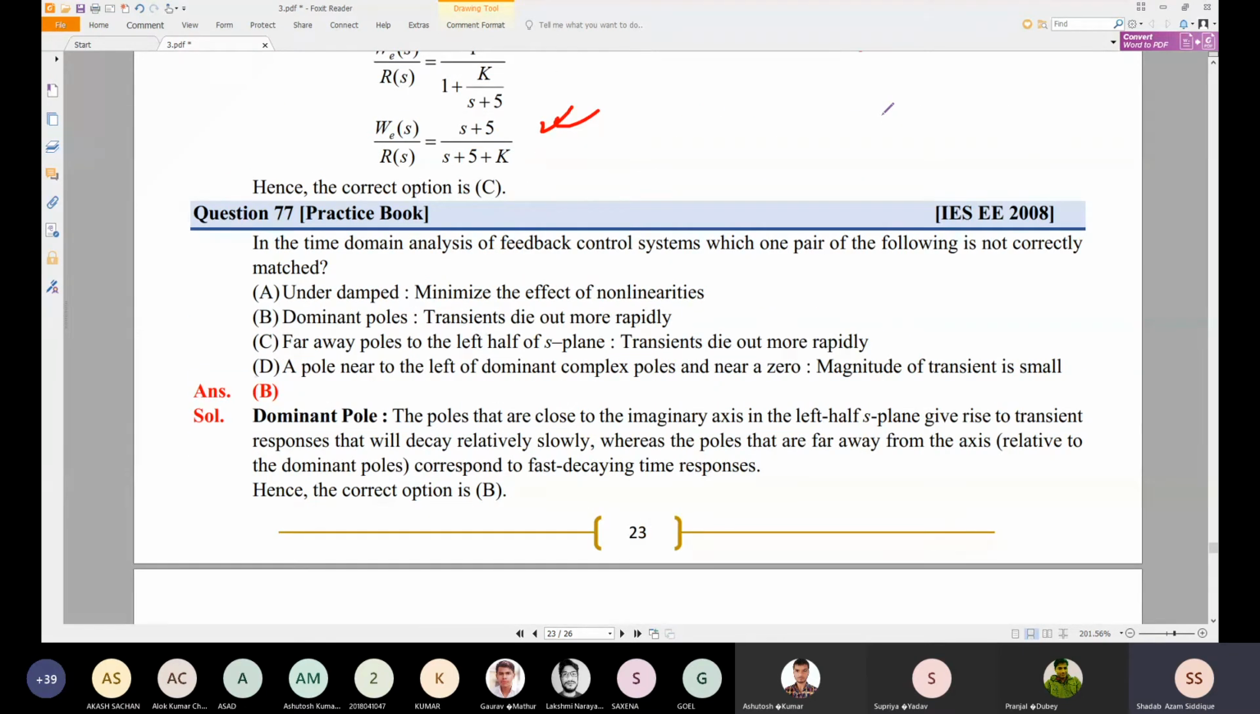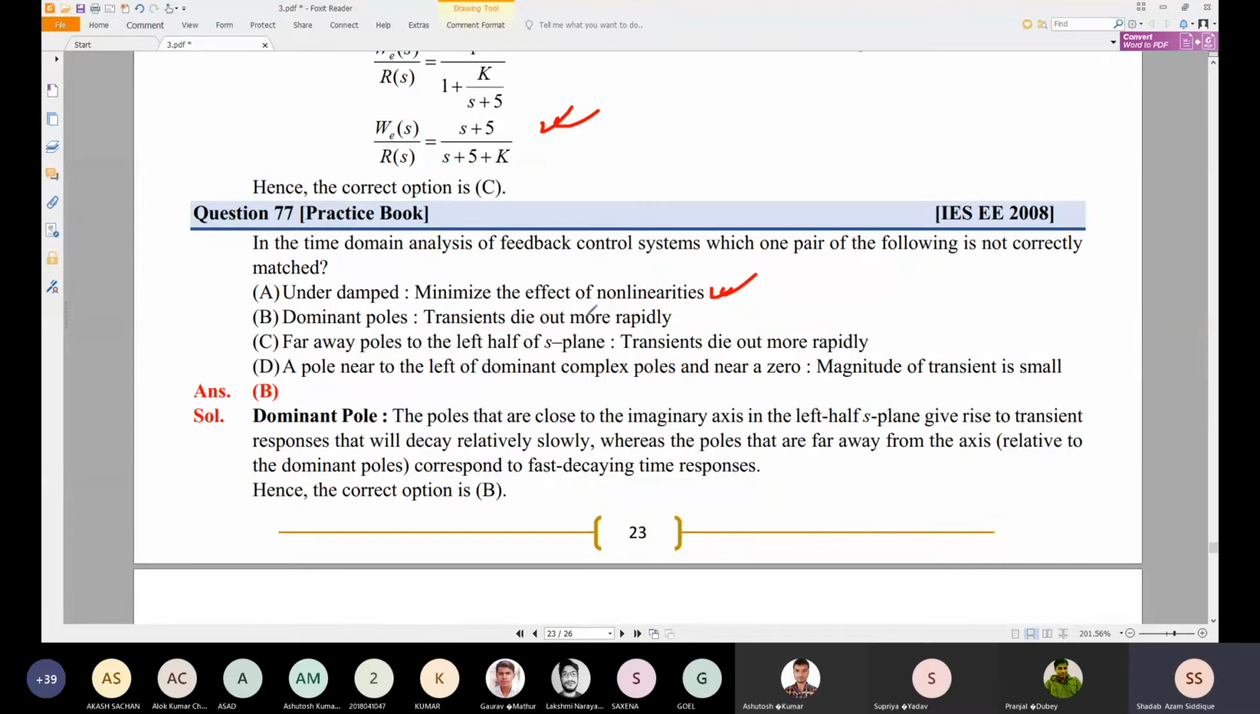Now one more problem. It is given: in the time domain analysis of feedback control system, which one pair of the following is not correctly matched? Underdamped system minimizes the effect of non-linearity. Okay, so what will happen? We cannot say the non-linearity of the system will be minimized. If the non-linearity is in the system, it will be retained, it will be there.